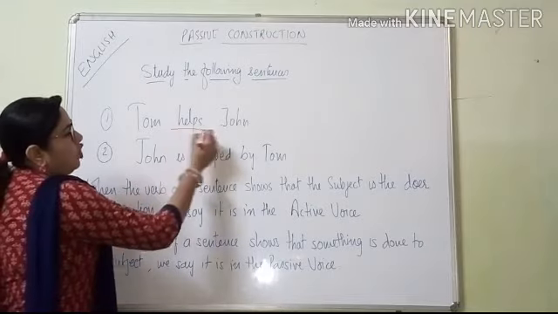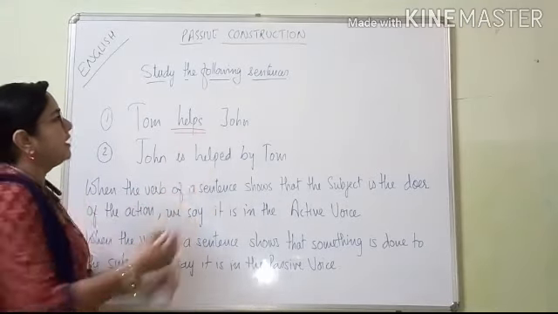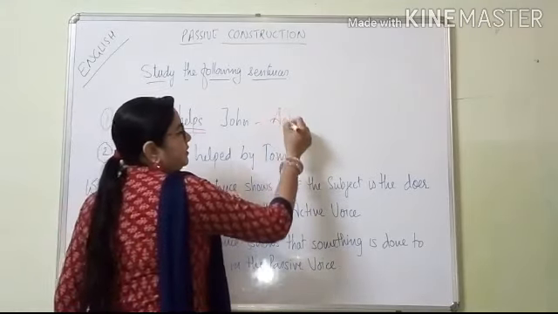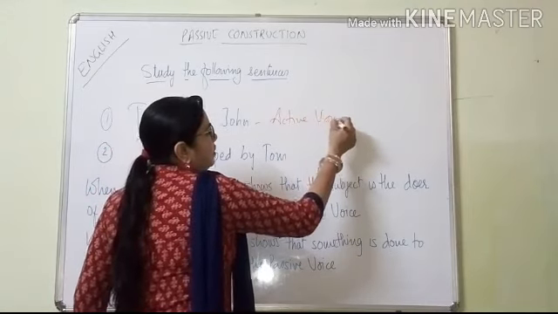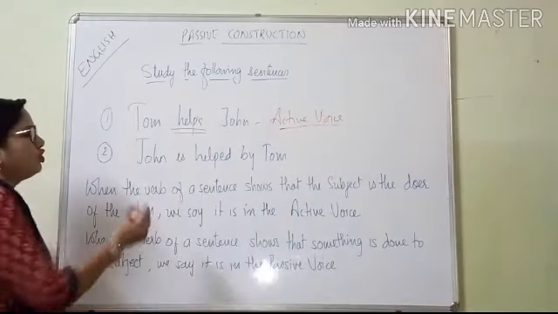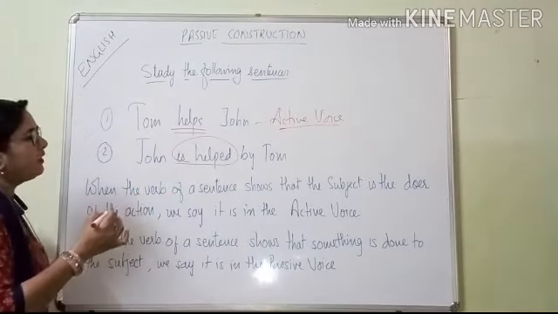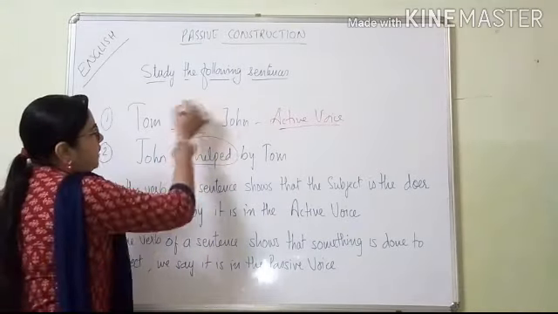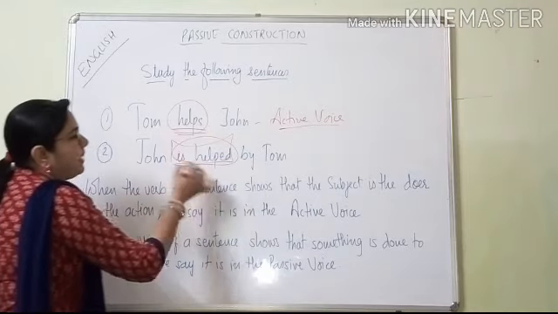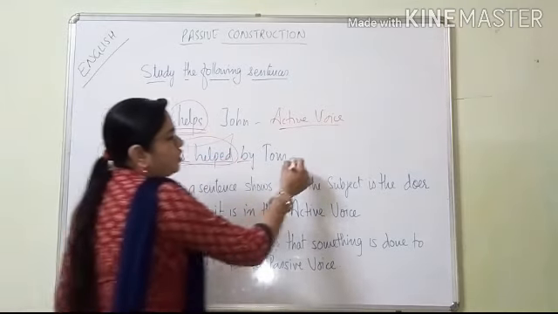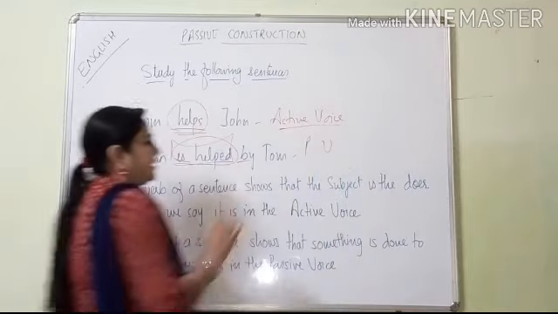Tom helps John. This is an active sentence. It is in the active voice. Now, John is helped by Tom. When we use these words, instead of helps, we use is helped by, then it is called passive voice.